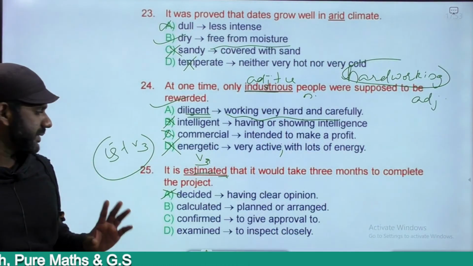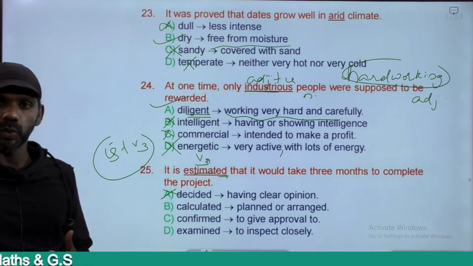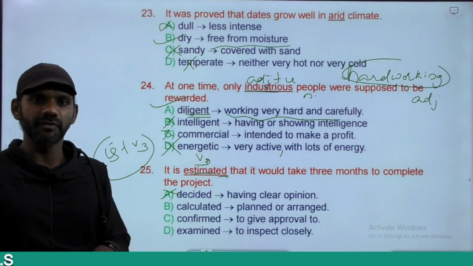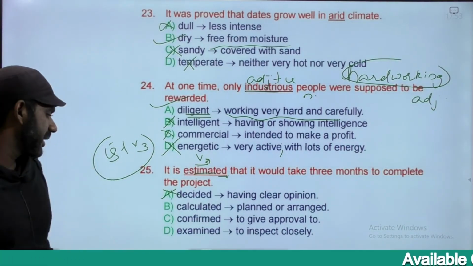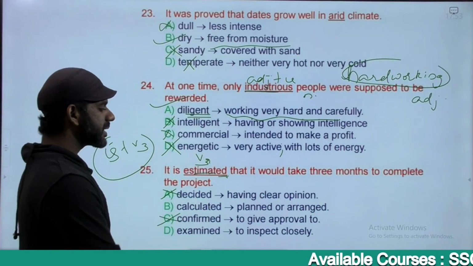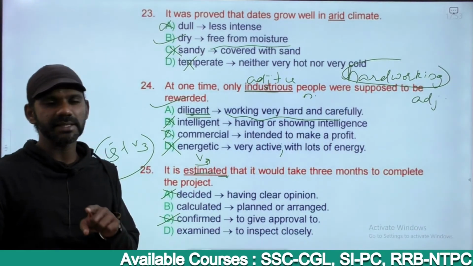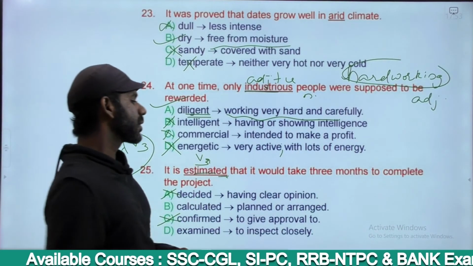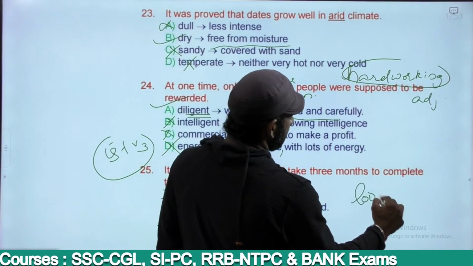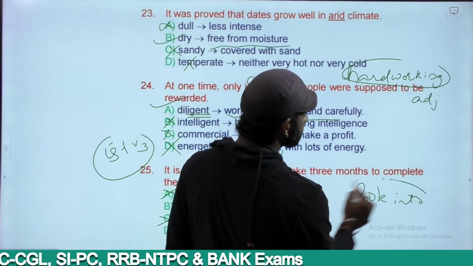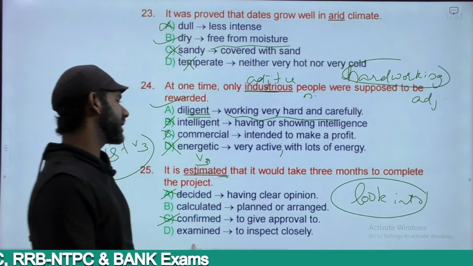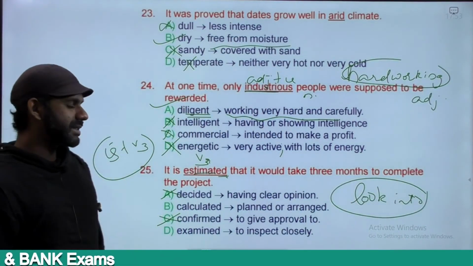Confirmed is the same as decided. To give approval to something is confirmed. It means it's decided. Eliminated. Examined means to inspect closely. Going into something in depth is termed as examining. That means looking into something. Now it does not make sense here.